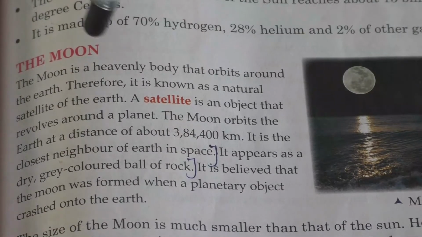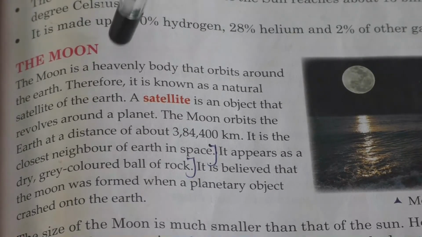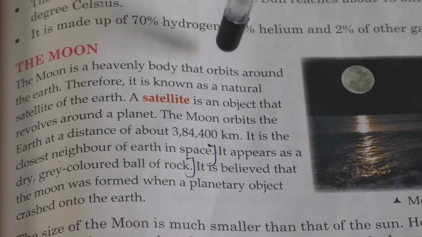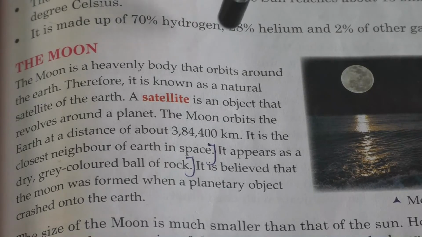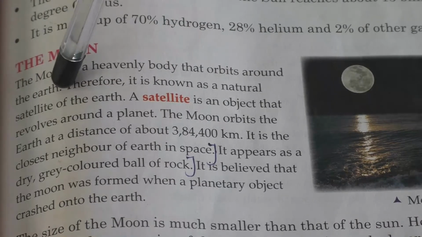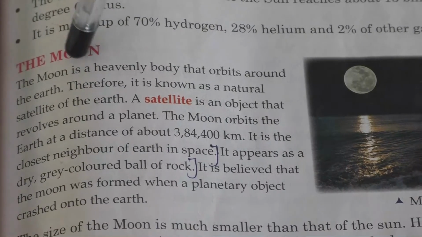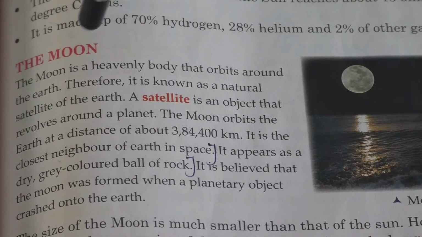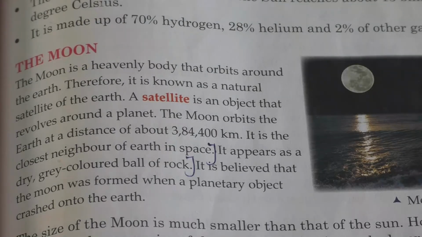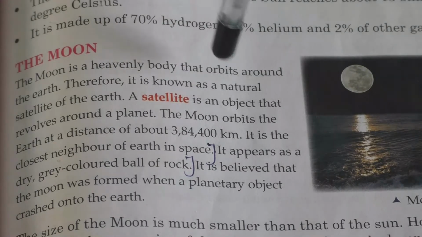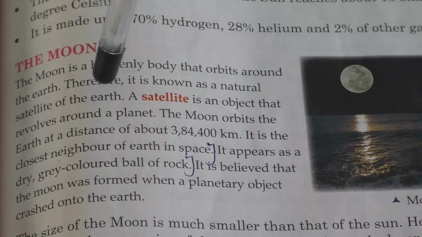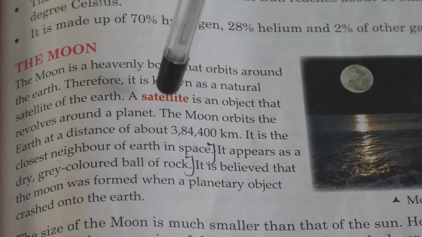Okay. So what do you know about moon? The moon is a heavenly body that orbits around the earth. Clear? Therefore it is known as the natural satellite of the earth. So that's why it is also said to be the natural satellite of the earth. So what do you mean by satellite? Satellite is an object that revolves around a planet, isn't it?